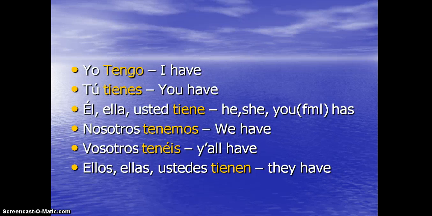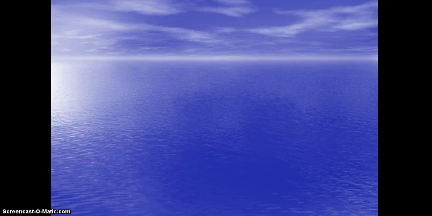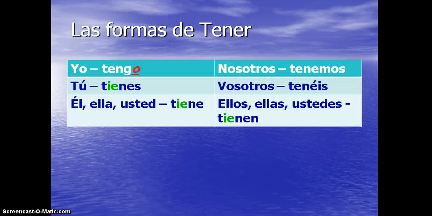Now, this is not in my fancy dancy chart, and that's fine, because on the next slide I will show you my fancy dancy slide. And there it is. Notice, you'll see the yo tengo. Here's my go. Yo tengo. Tú tienes. Él, ella, usted tiene. Nosotros tenemos. Vosotros tenéis.